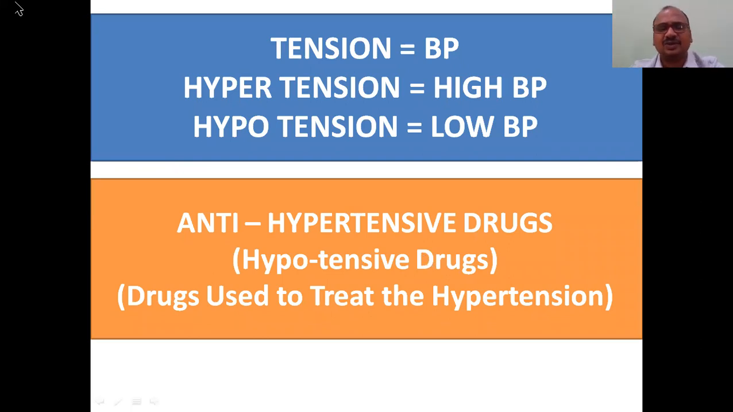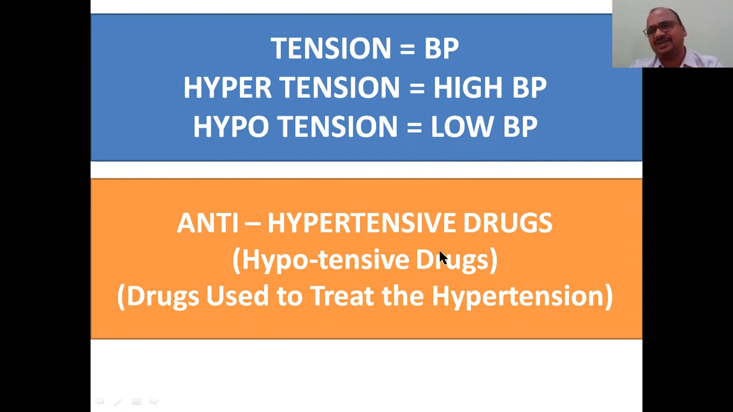You can check. Tension is BP, blood pressure. Tension is nothing but blood pressure. Hypertension means high BP, so high BP is also called hypertension. Hypotension means less BP; low BP is called hypotension. Hypo means less, as we know very well.